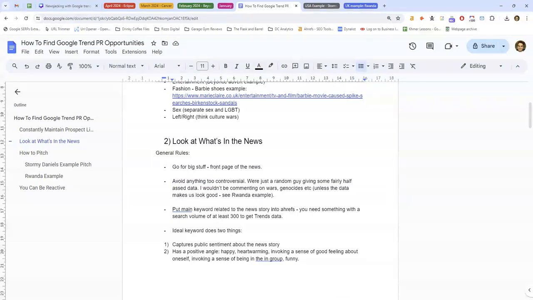Avoid anything too controversial. These aren't like super scientific data and statistics that we're pitching. So anything that's really, really important and has the potential to be tone deaf if pitched in the wrong way, we want to avoid. So the biggest story in the world right now is probably the Israel-Palestine conflict. But I would avoid that just because of the controversy, just because of the potential of being really tone deaf.